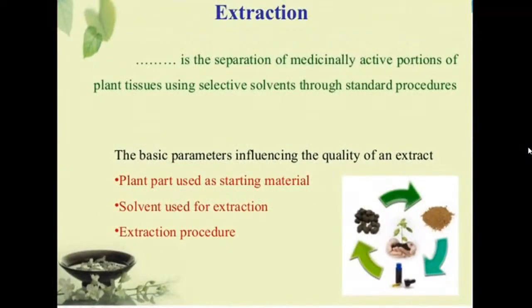And how can we extract the main components from the plants? Extraction is the separation of medicinally active portions of plant tissues using solvents. So what are the factors affecting plant extraction? First is the plant part used, that is leaf or root, then the solvent we use, such as chloroform or ethanol, and the extraction procedure. These three factors affect the extraction of plants.